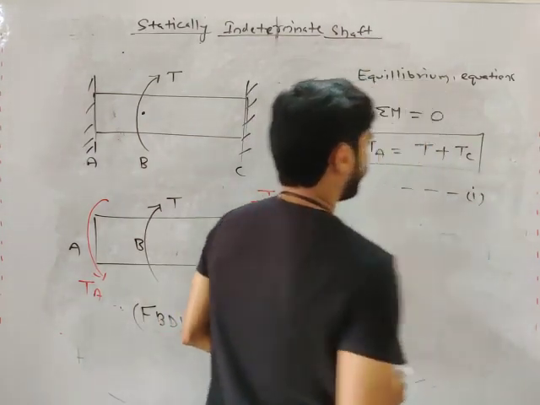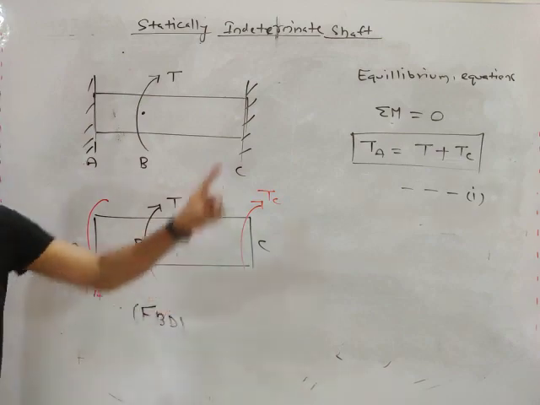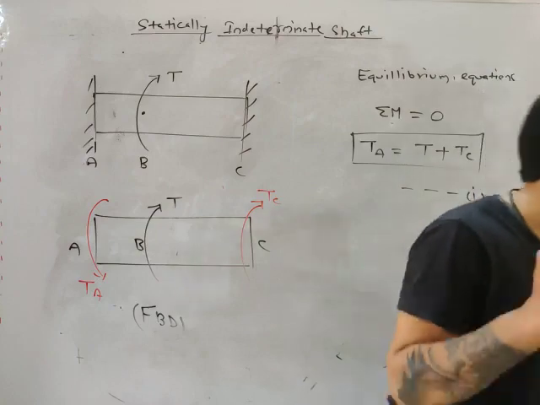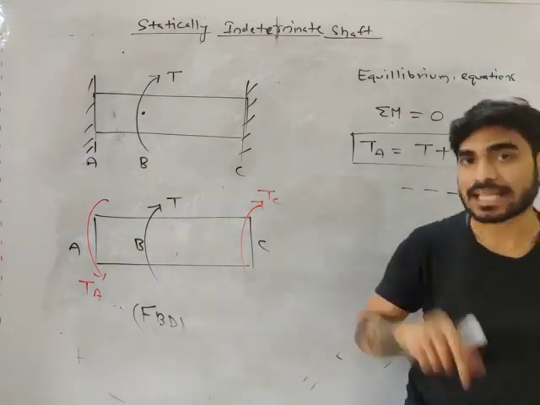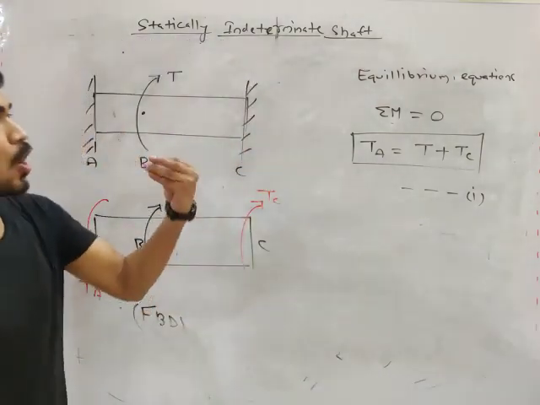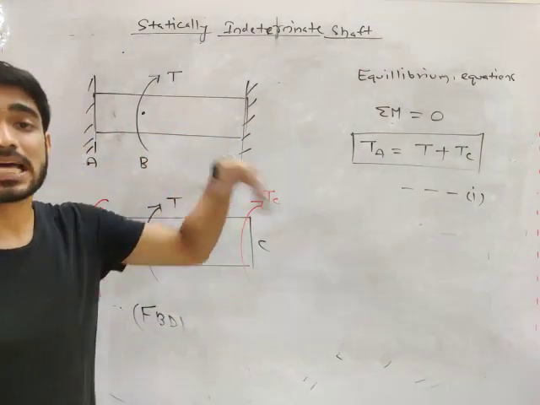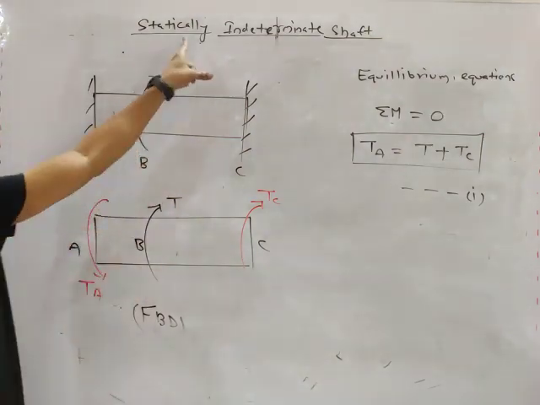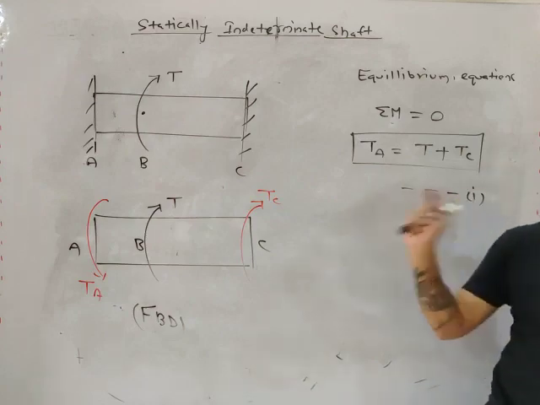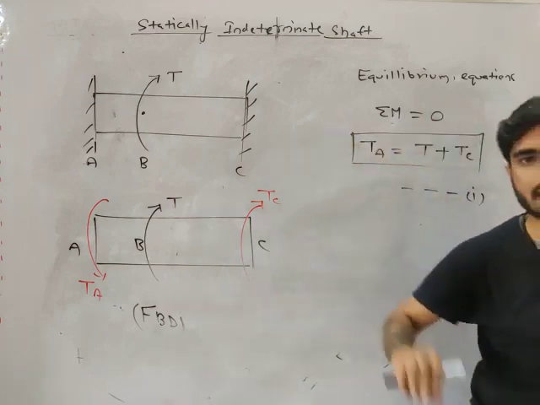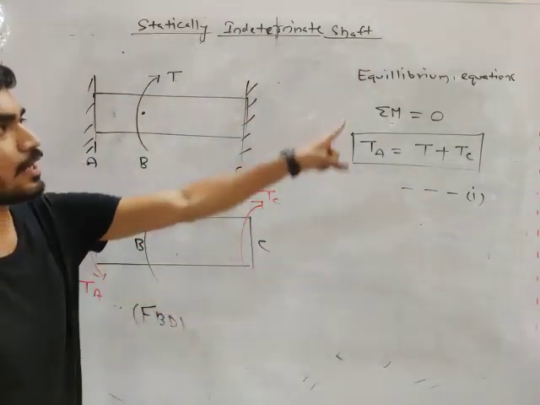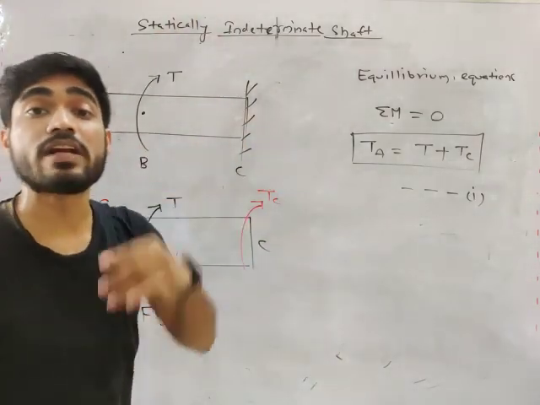Now, my friend, we have two unknowns and only one equilibrium equation. What do we call problems where the number of unknowns is greater than the number of equilibrium equations? We call them statically indeterminate problems. So this is a statically indeterminate problem, because we have two unknowns, TA and TC, and only one equilibrium equation. So what do we need, my friend?